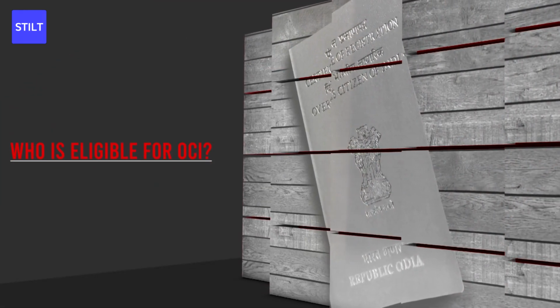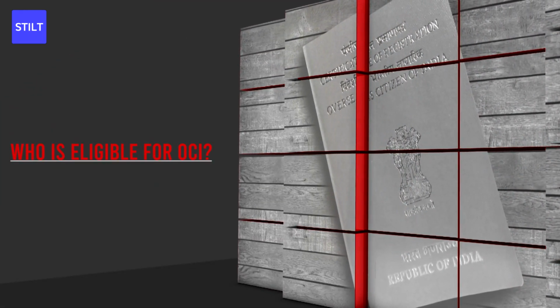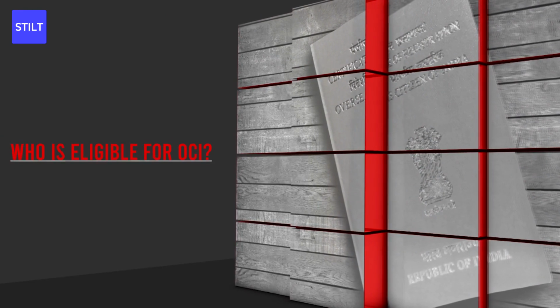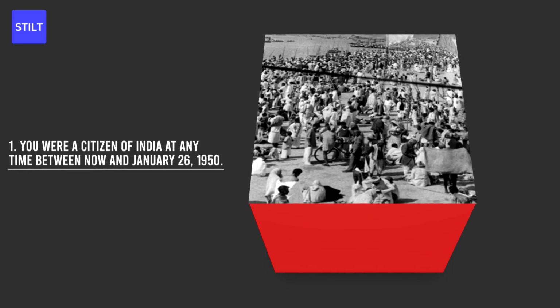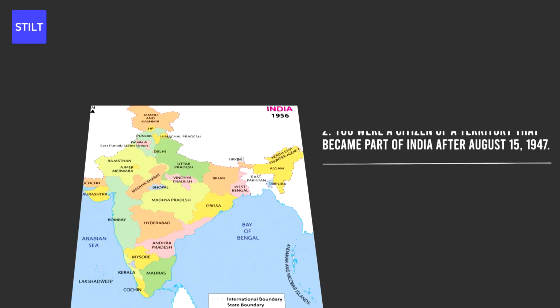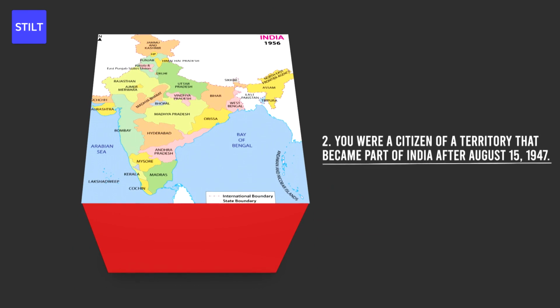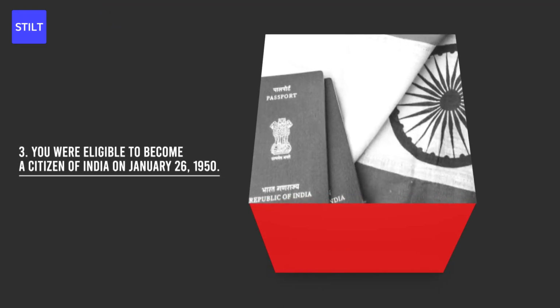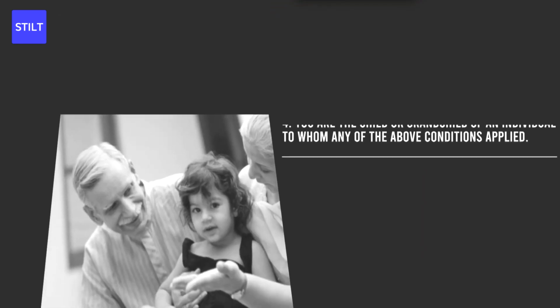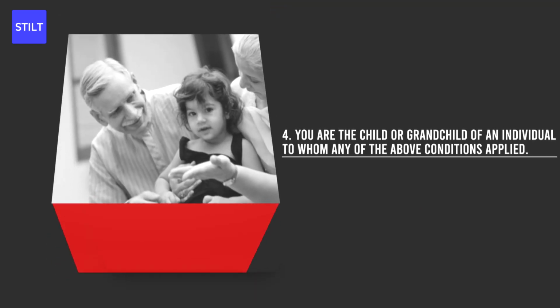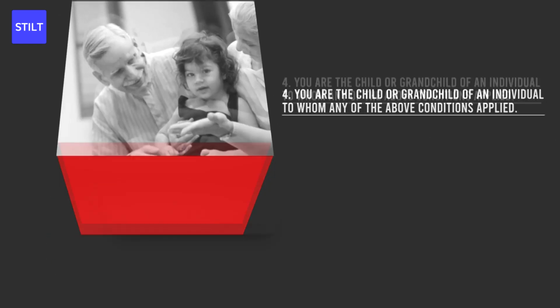Who is eligible for OCI? You may be eligible for OCI if any of the following conditions apply. You are a citizen of India at any time between now and January 26, 1950. You were a citizen of a territory that became a part of India after August 15, 1947. You were eligible to become a citizen of India on January 26, 1950. You are the child or grandchild of an individual to whom any of the above conditions applied.